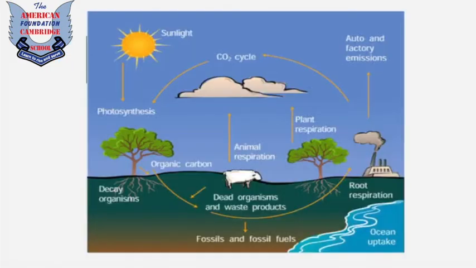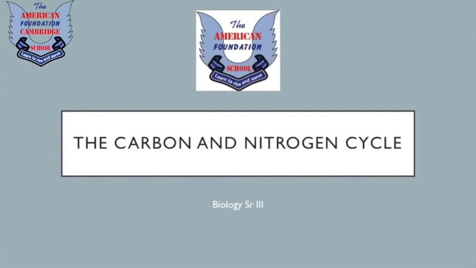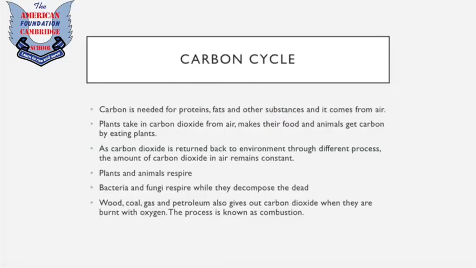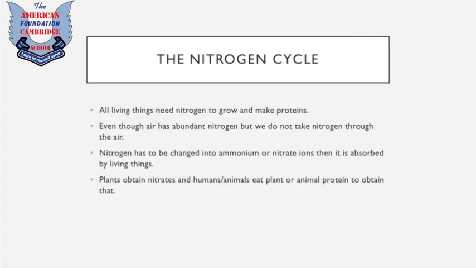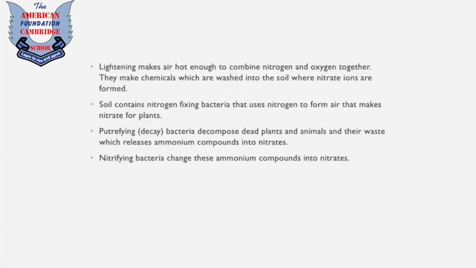I hope it's pretty helpful. I hope you guys got an idea of how it all happens, and that's the end of this chapter and the end of the syllabus also. So make sure to solve the questions.